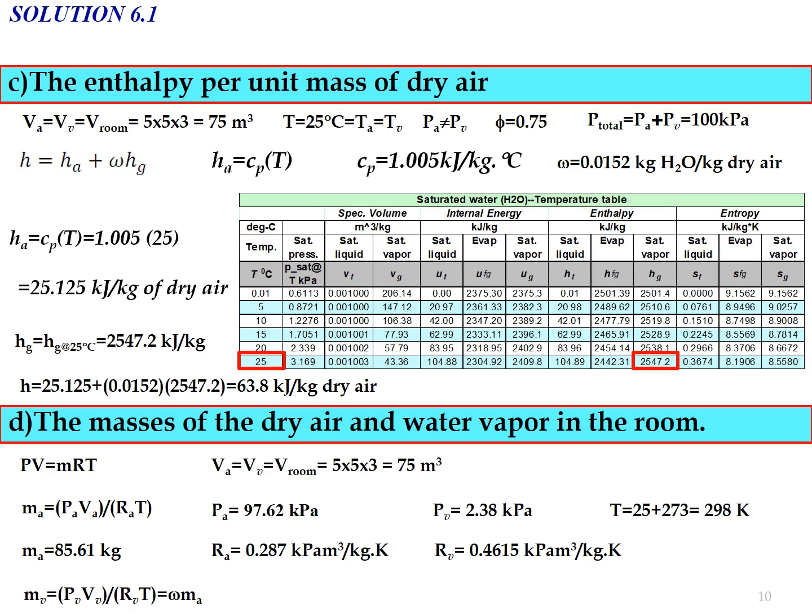Similarly, for the mass of water vapor, we need to manipulate the same equation. So Mv will be equal to Pv multiplied by Vv divided by Rv multiplied by temperature. Or we can use the formula for specific humidity, where Mv equal to omega multiplied by Ma. So substitute all the values, so you will get Mv equal to 1.30 kilogram.